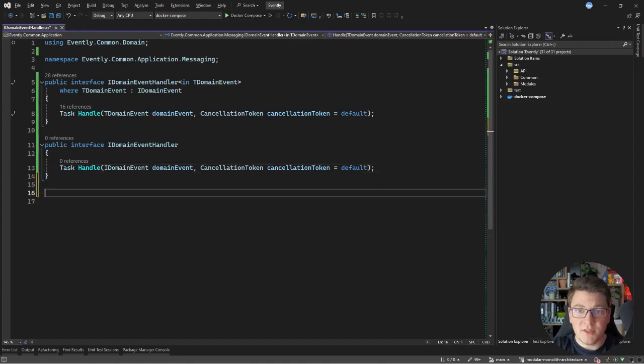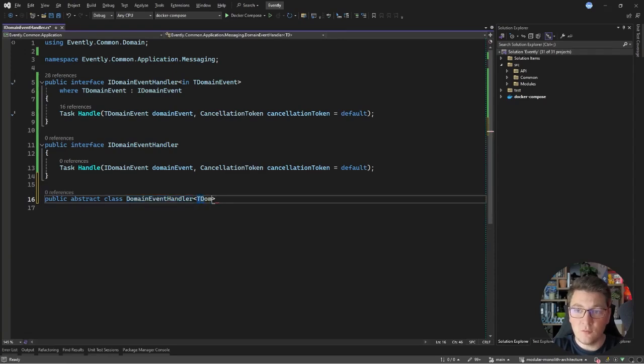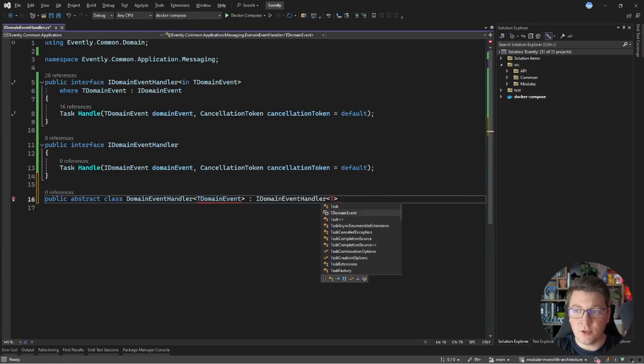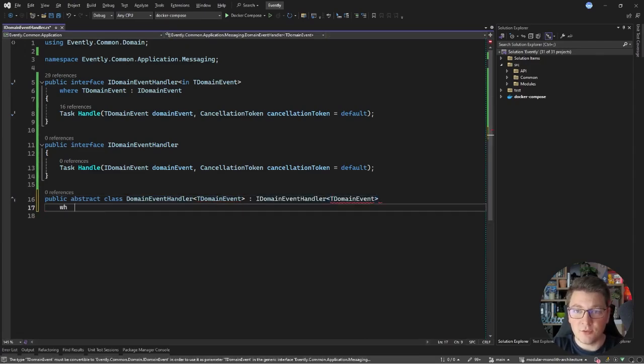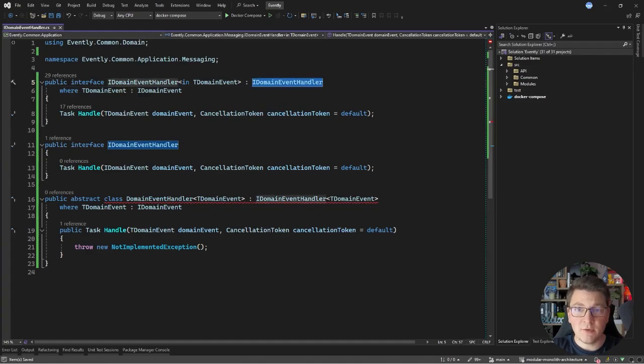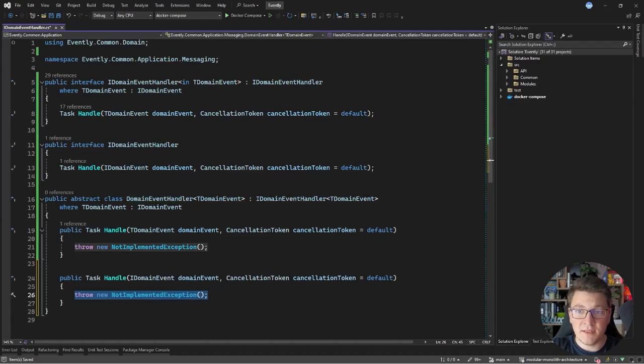To make our implementation easier, I'm going to create a default implementation of the domain event handler interface. So let's call this the DomainEventHandler. This is going to be a generic implementation, and let's implement the IDomainEventHandler with a generic argument. We also have to add a generic constraint that the TDomainEvent argument is an IDomainEvent implementation, and then we can implement the missing members of this interface.